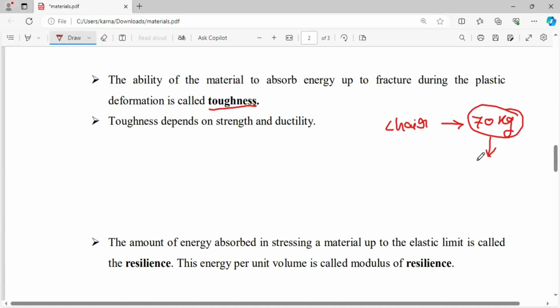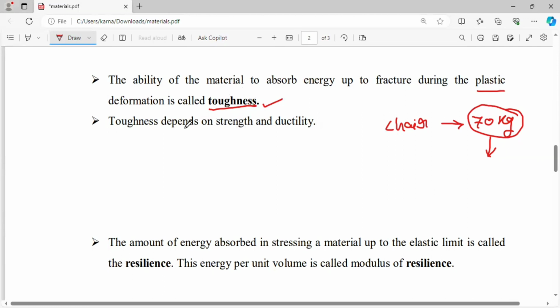That ability is called the toughness of the material. As per the definition, it is the ability of the material to absorb energy. That means our weight will be absorbed by that chair. The ability of the material to absorb energy up to fracture during plastic deformation is called the toughness of the material.